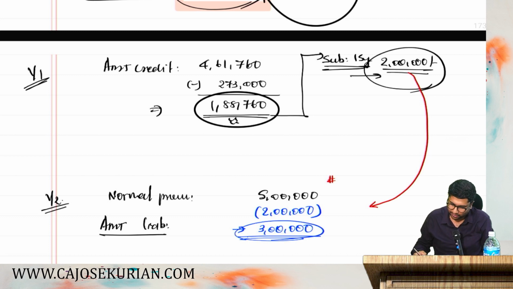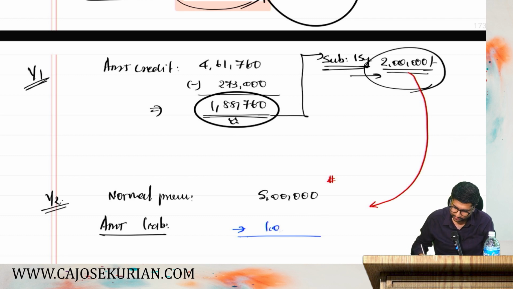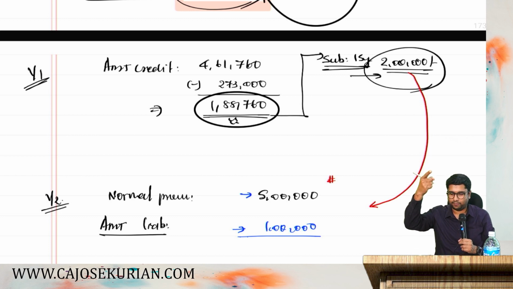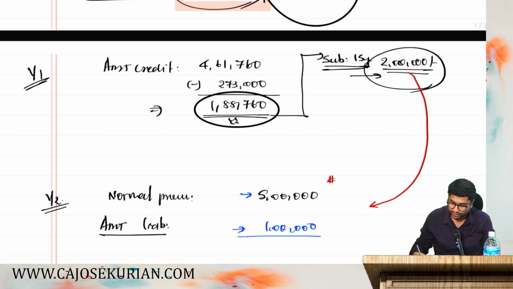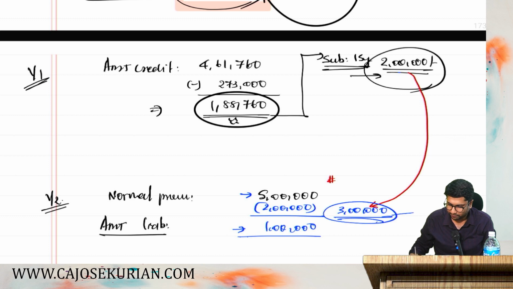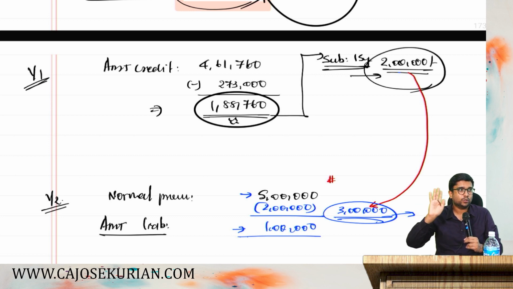Or say, for example, another example: say my AMT liability in year 2 is only 1 lakh. AMT liability in year 2 is only how much? 1 lakh. Now 5 lakh was the normal tax payable, but I don't have enough AMT credit. In such a situation, I can set off a maximum of 2 lakh from this. The remaining 3 lakh I must pay. I must pay the remaining 3 lakh anyway because I don't have 4 lakh AMT credit to set off.